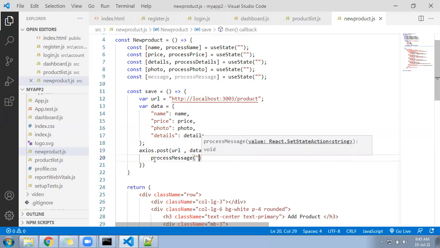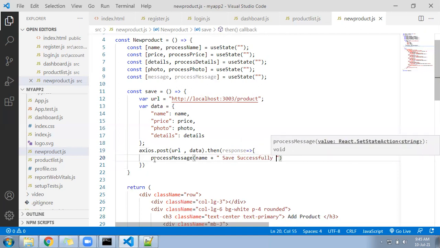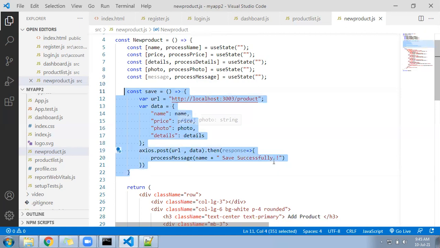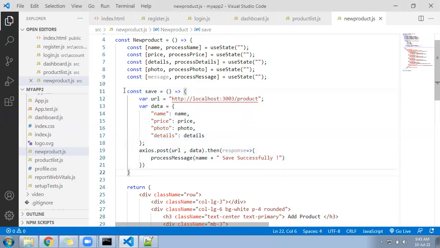Give here call name plus save successfully. So this is the function. The message variable we can display inside the page. So let's write this service first. The entire function I sent in your chat.